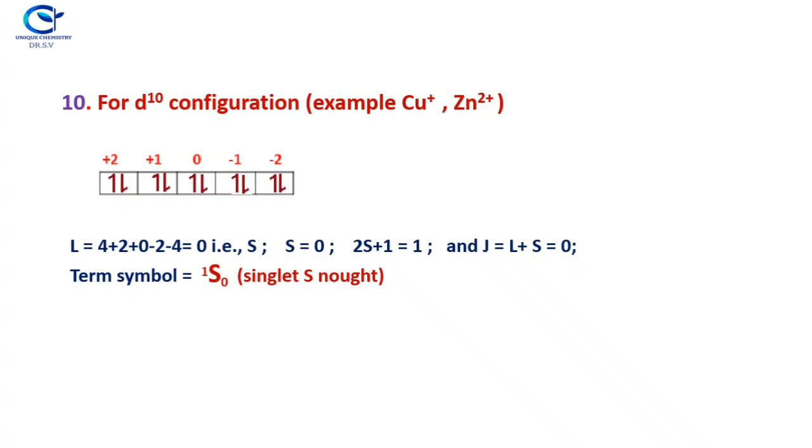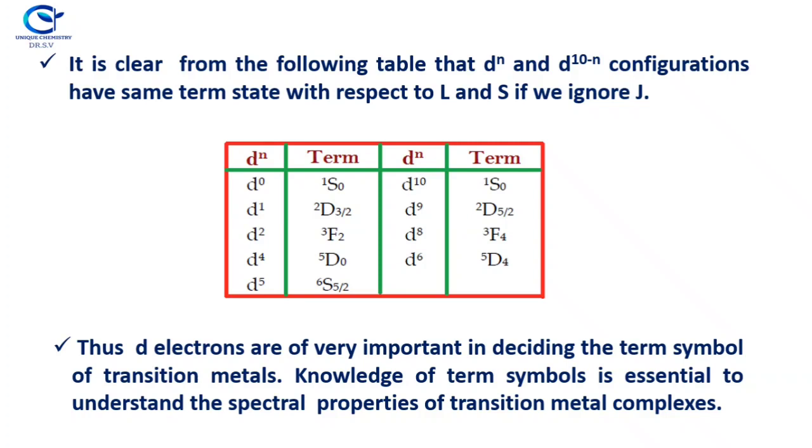So many examples are given. And now it is clear from the following table, because one table is given here, with dn configurations from d0 to d10. You see d0 and d10 configurations are complementary to each other because a maximum of 10 electrons fit in the d orbital.